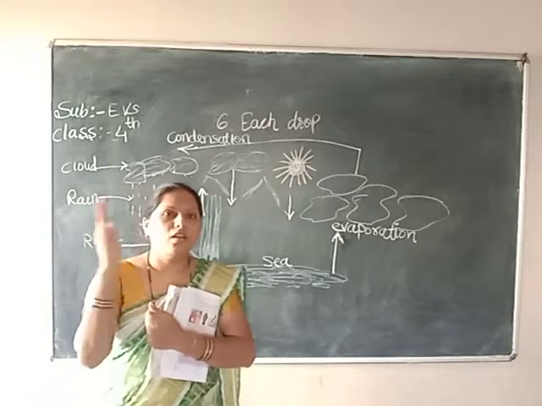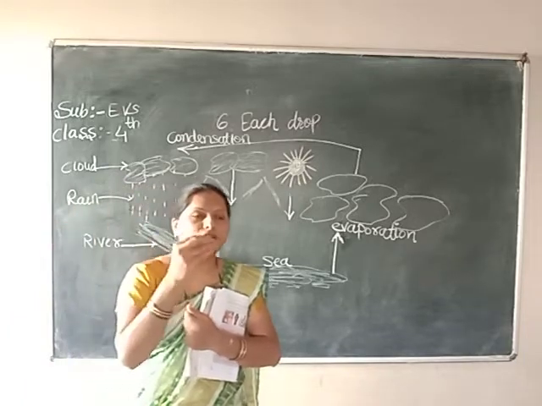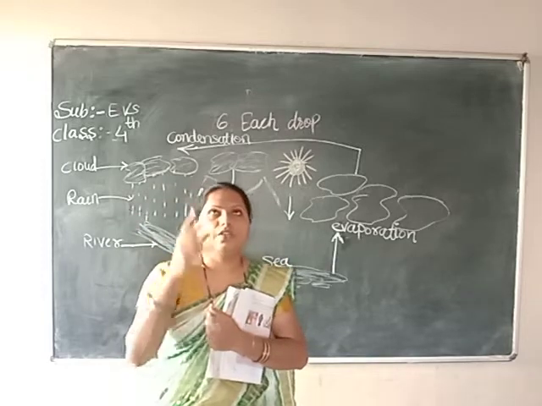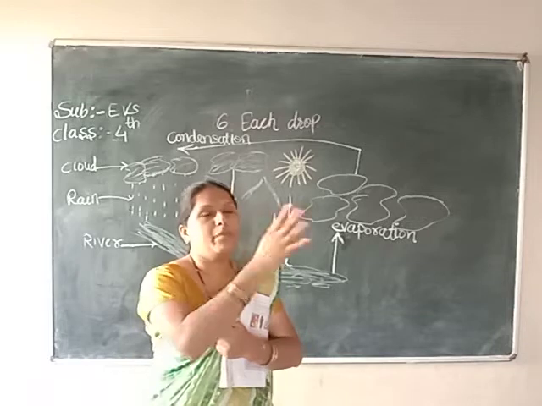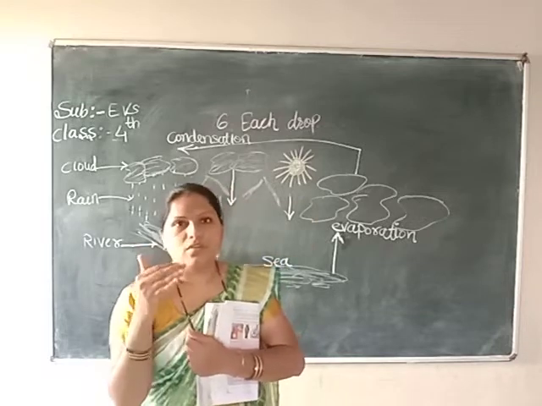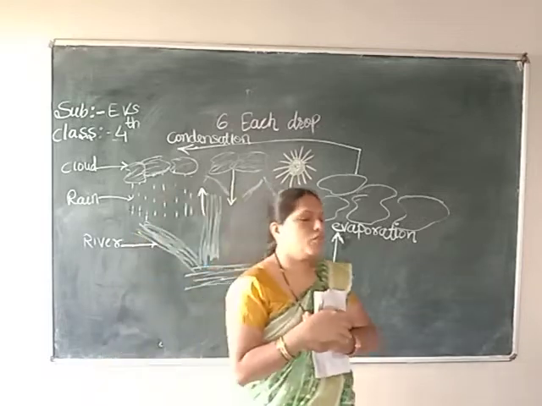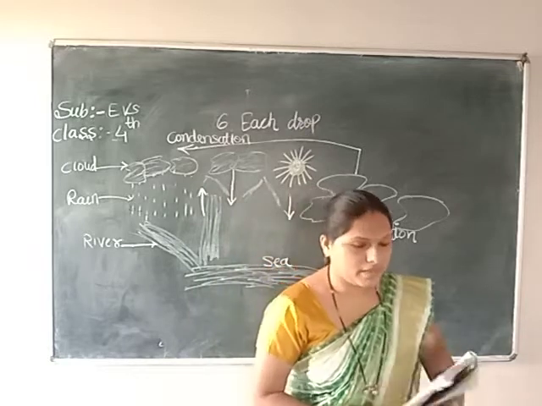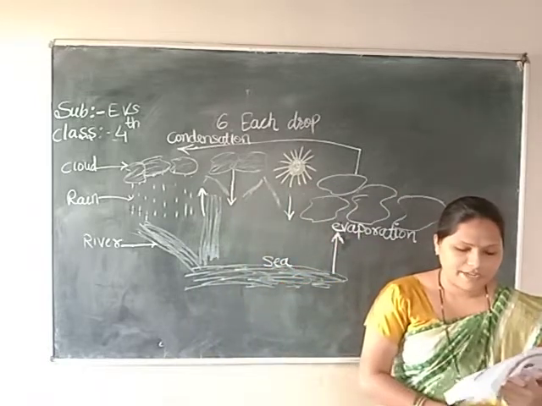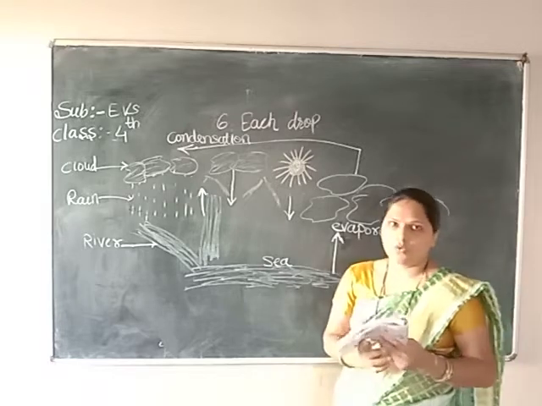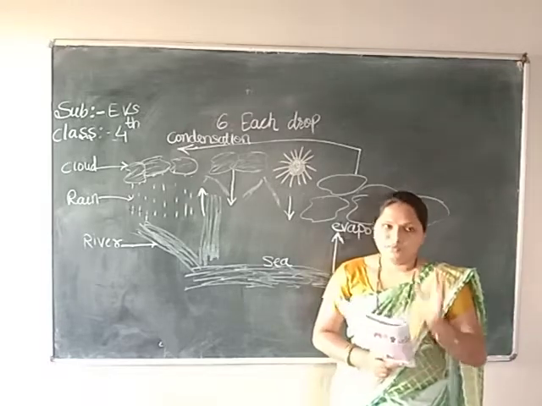All clouds are floating, changing from place to place. If you are seeing them right here, after ten to fifteen minutes or half an hour, they will be in the next position. This happens mostly in rainy seasons. Cold wind around the cloud.